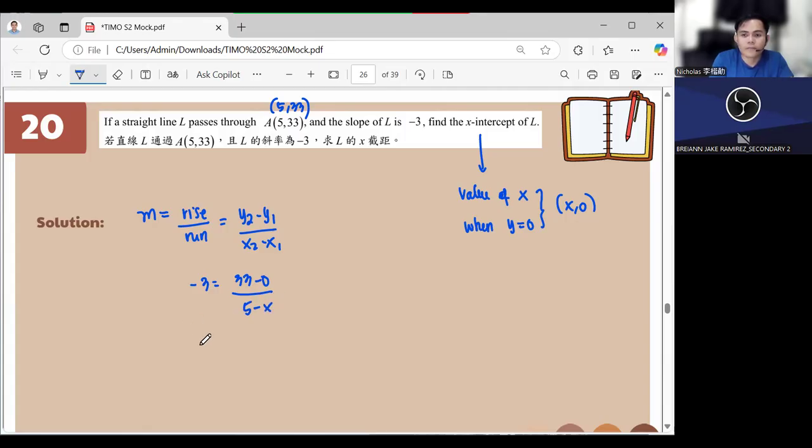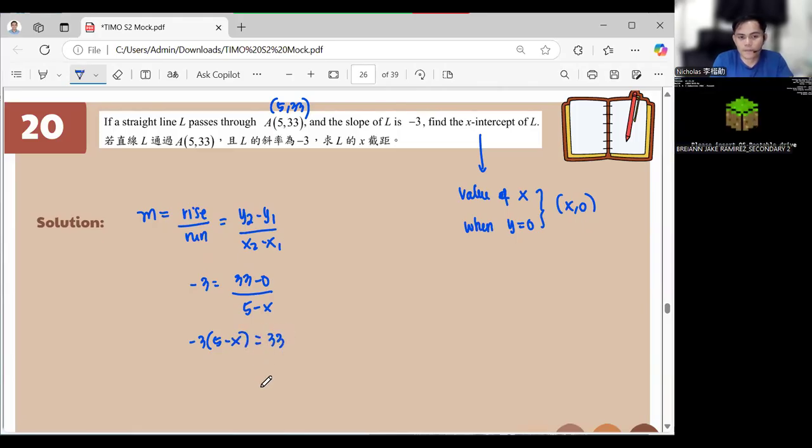Okay? And this will become negative 3 times (5 minus x), cross multiply, is equal to 3. Okay? This is negative 15 plus 3x is equal to 3. So our x value, when we transpose it in here, 3x is equal to 18 and our x is equal to 6. And that's it.